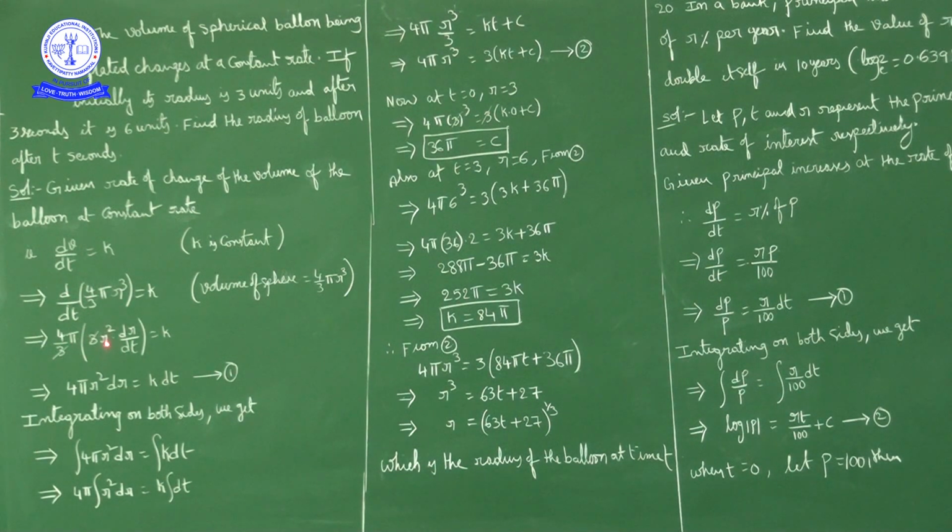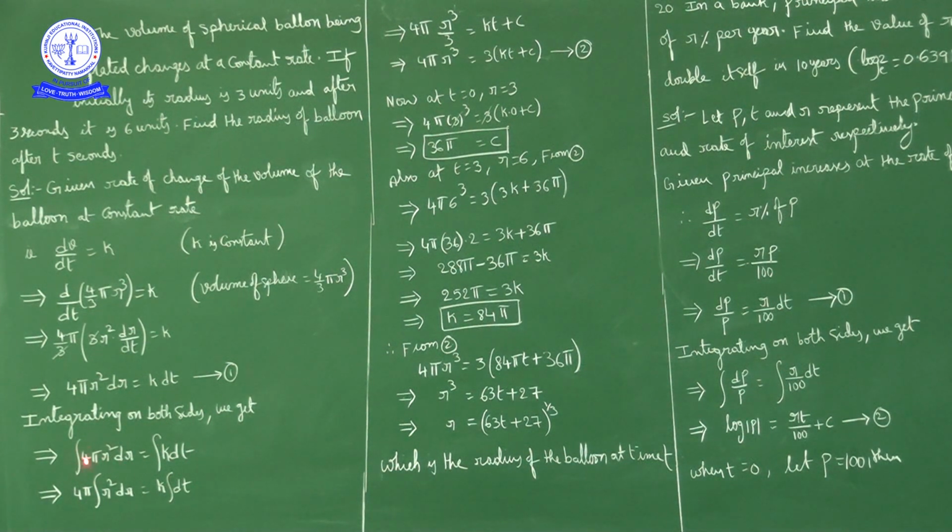R cube derivative is 3r square, r derivative dr by dt is equal to k. Okay, 3 cancel, 4 pi r square dr is equal to k dt. Now here all r terms and dr on one side and constant and dt on the other side. Now integrating on both sides. So what will we get? Integral 4 pi r square dr is equal to integral k dt.